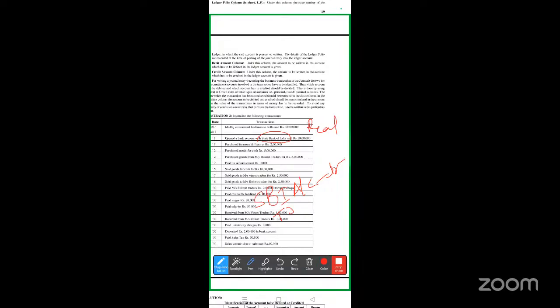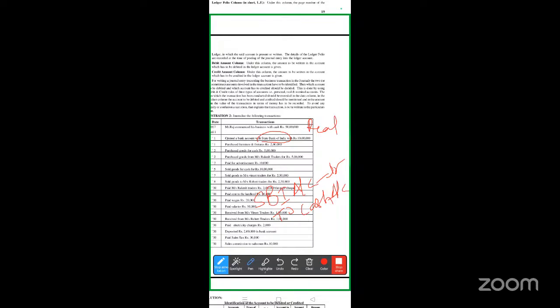The cash is going out of the business to the bank. So credit what goes out. Cash is going out. What is the amount? It is 10 lakhs.